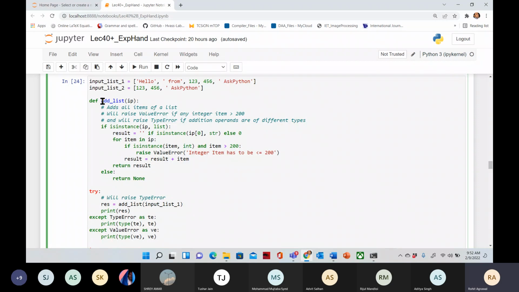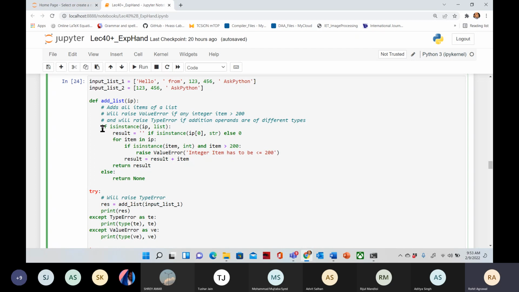So there is one function, add list, and we are calling this: res is equal to add list and input list one. That means we are passing this list here. Clear? So we are talking about this section of code. And we are passing this list: hello, 1, 2, 3. So it will go into this program.